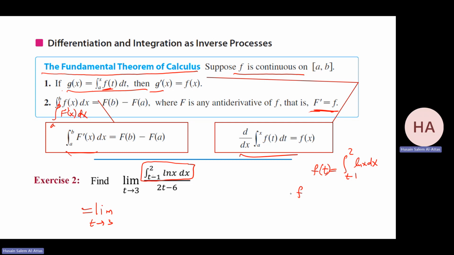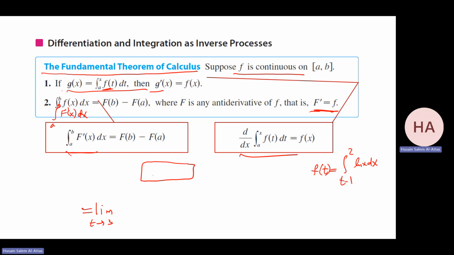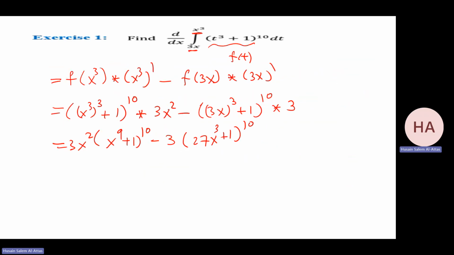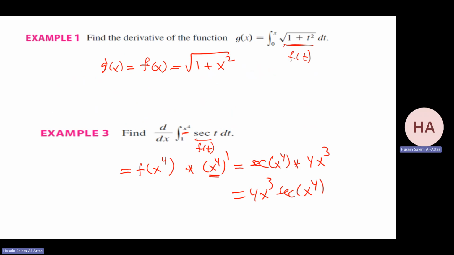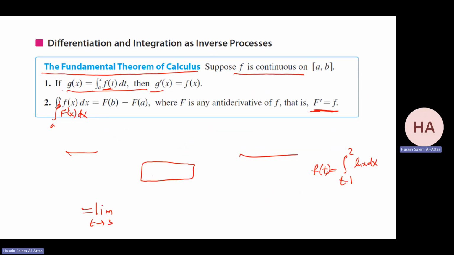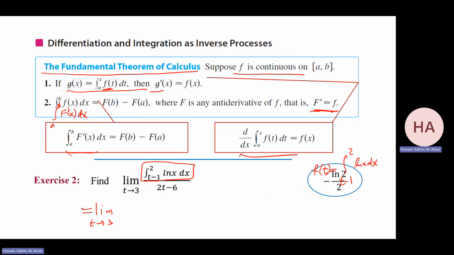To find f prime, first I need to do what? Look, the formulas have another trick. All the formulas we have before always go from a to x: 0 to x, pi over 2 to x, 1 to x. I have the function at the upper value. So I need to make it this way.